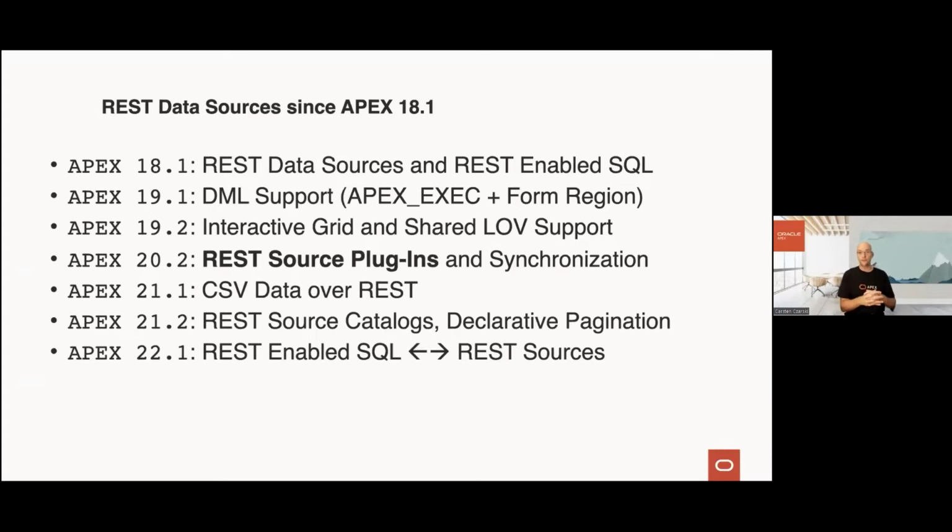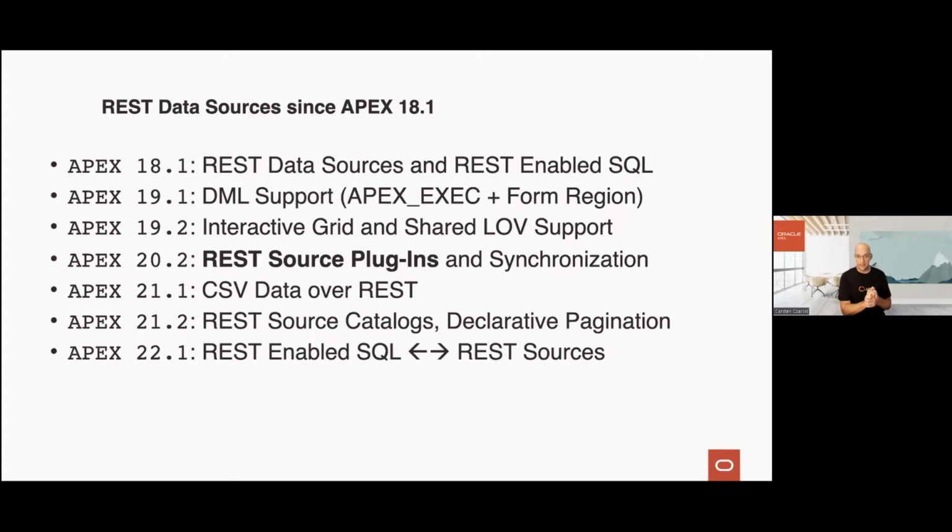So an interactive report might want to see rows 101 to 200. You need exactly those 100 rows, and many REST APIs require very specific requests to get you exactly those rows. A plugin allows you to do that, right? We will get to that. Plugins are a very central piece of our session today, right?